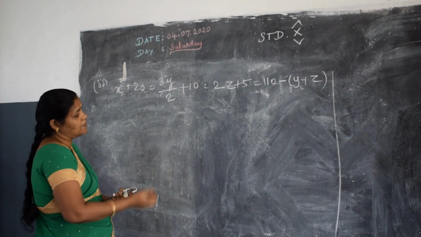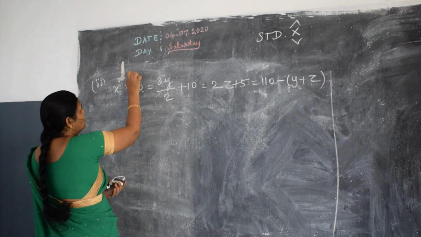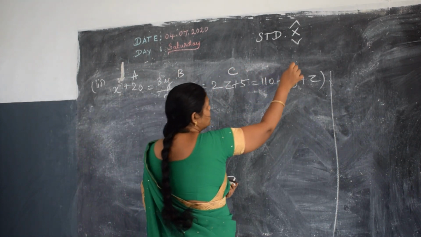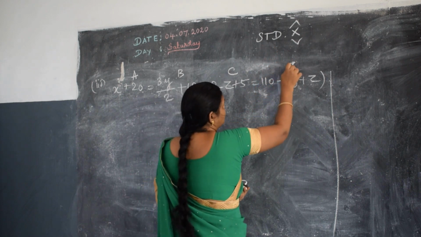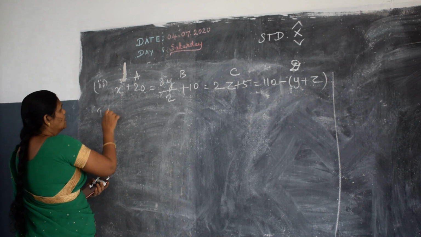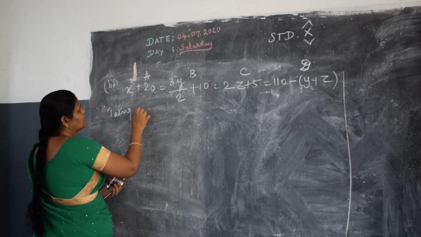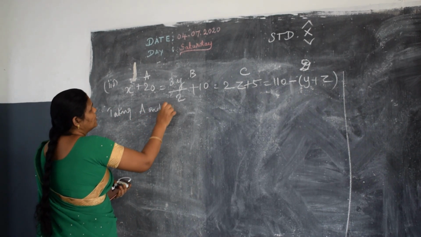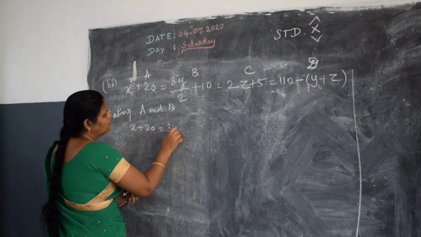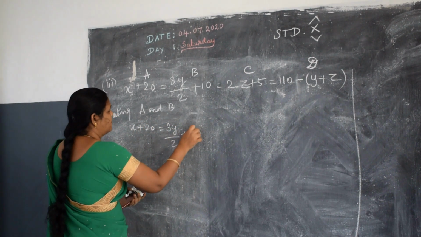Suppose it is given like this, you can take this as a, this as b, this as c and this as d. Now we can take A and B for getting the equation. Taking A and B. What is A? x plus 20 is equal to 3y by 2 plus 10.